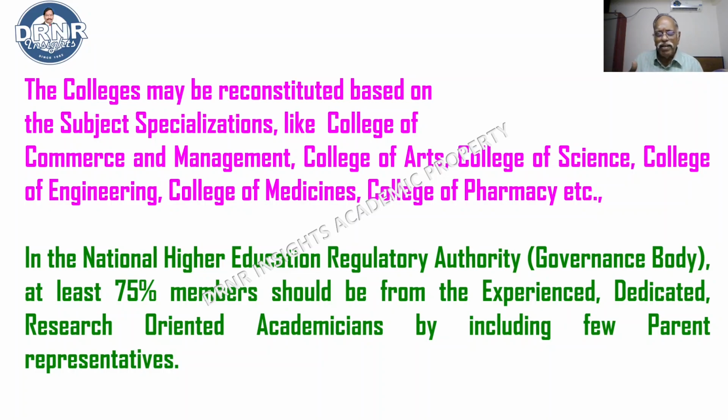Admitting some people who are not at all related to this, I don't think there will be a fruitful result. So this is my humble submission. Accepting or rejecting is up to the government.